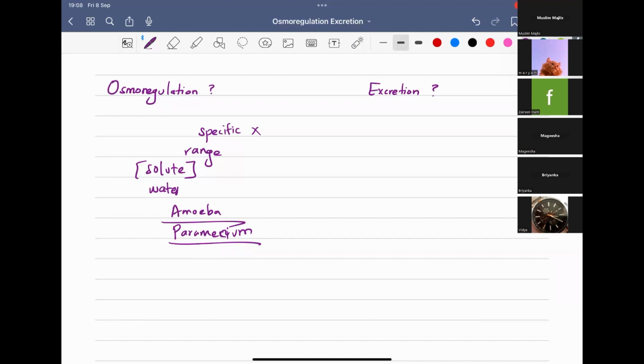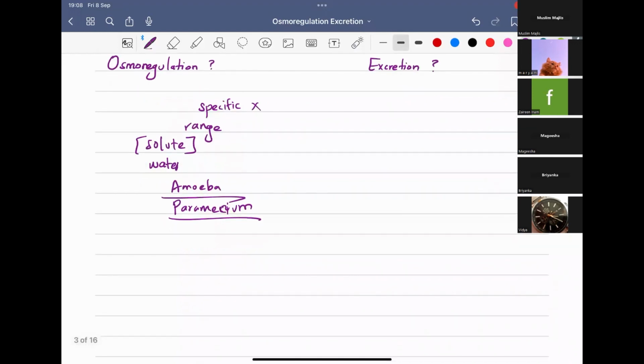have developed different structures for osmoregulation. We will understand what these different structures are when we go through the excretory systems and the diversity. Okay, so this is the need of osmoregulation. The summary is that you have a certain concentration of solute and water in your body, and you have to maintain them within a particular range. That is the target of osmoregulation. Then you have amoeba and paramecium, which have contractile vacuoles for osmoregulation.